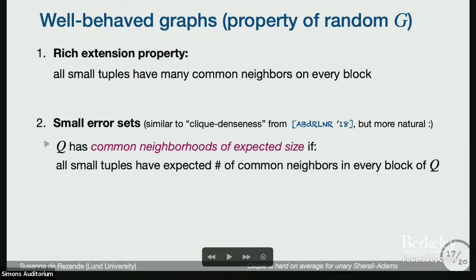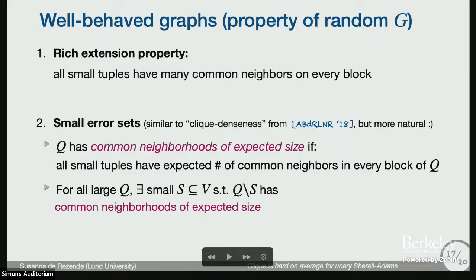It says that a rectangle has all small tuples with neighborhoods of expected size, except maybe for a small set. If I remove that set, then the rectangle has common neighborhoods of expected size.